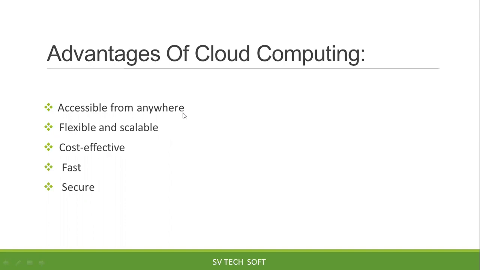Cloud means here the internet. Then another advantage is that it is flexible and scalable. What does that mean? The companies get service from the cloud. Flexible and scalable means whatever software they need, whatever version they need, they will get easily. If they want to downgrade the version, or the company wants to upgrade the version, and they give a request, they will get it very easily. Upgradation and downgradation happen very easily with the help of cloud computing.